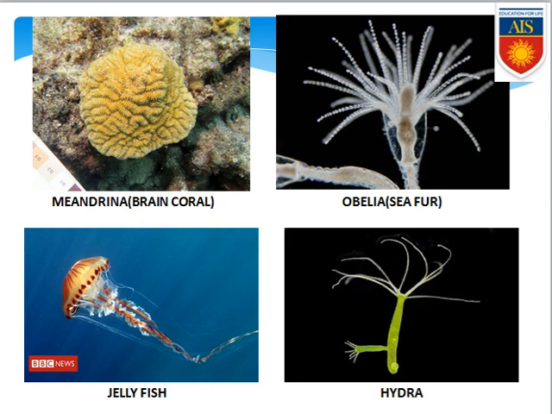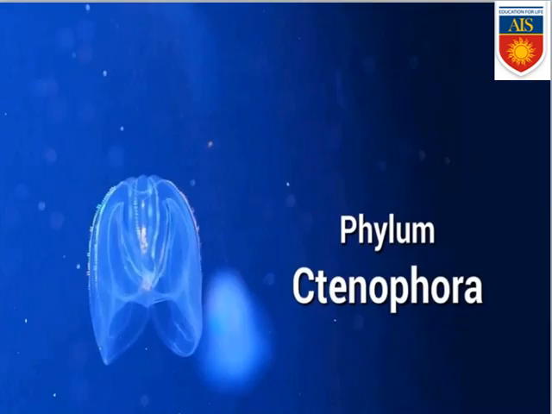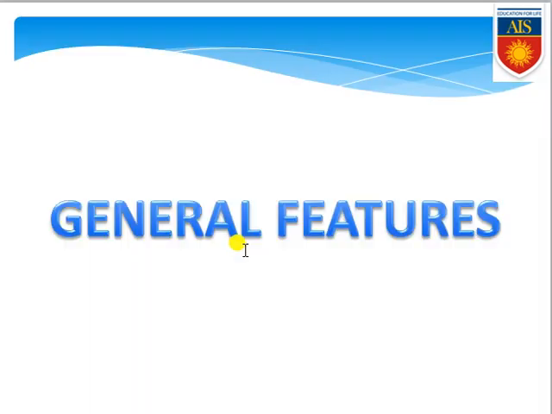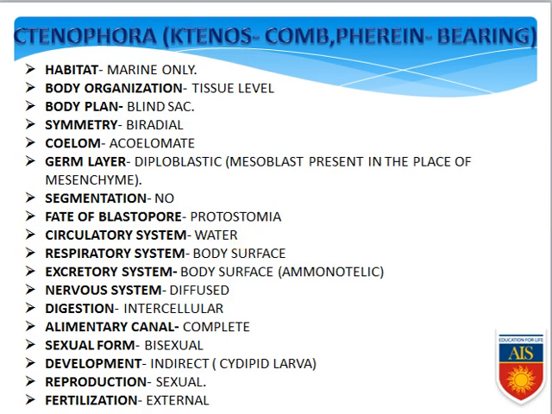Now we are coming to the next phylum, and that is the phylum Ctenophora. In case of phylum Ctenophora, we are having first the general features. If you see the meaning of the word Ctenophora properly, Ctenos means comb and pherein means bearing. That means comb like or comblet like structure bearing organisms are commonly known as Ctenophora. So they are Ctenos containing, comblet like structure containing organisms who are categorized under the Ctenophora.